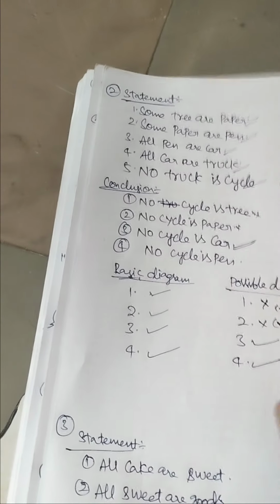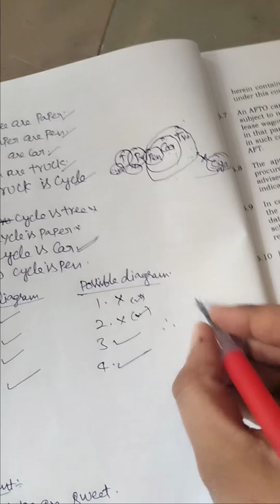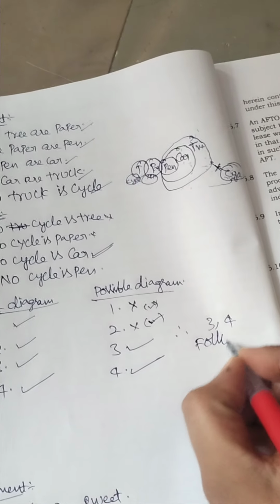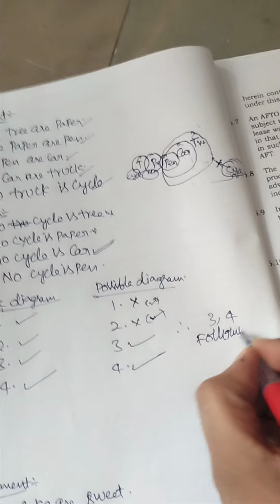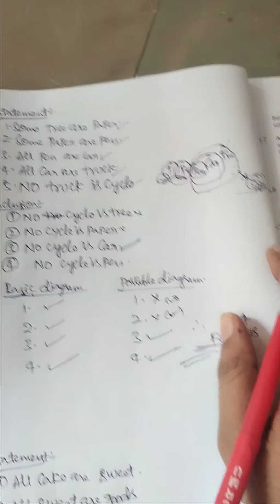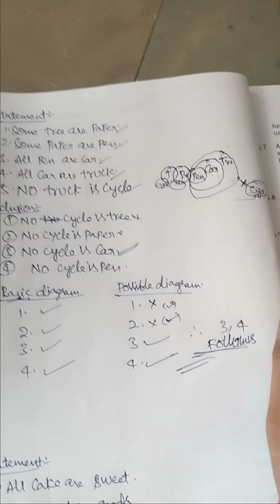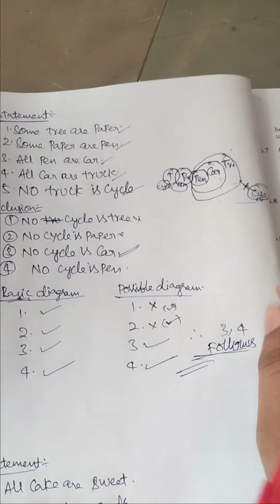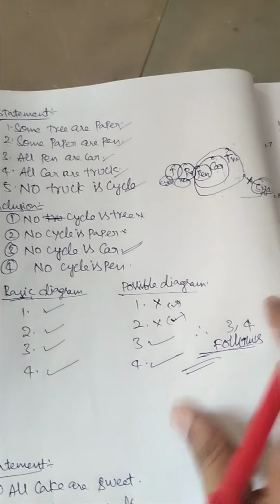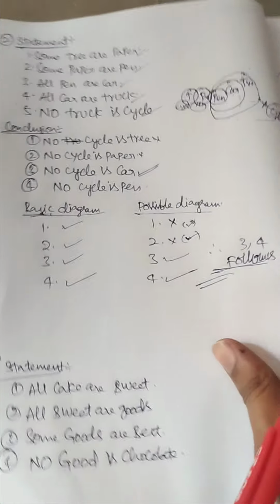Therefore 3 and 4 follow. Okay, if you are unable to understand, please revise this video and you will get some clarity. And next problem.